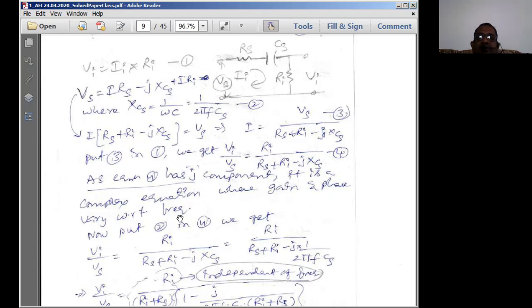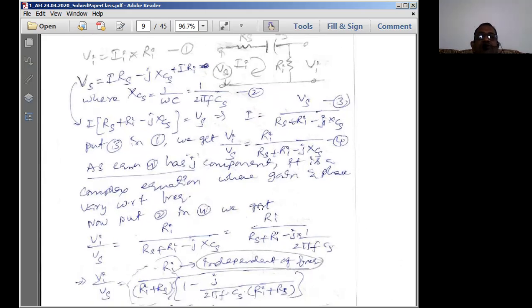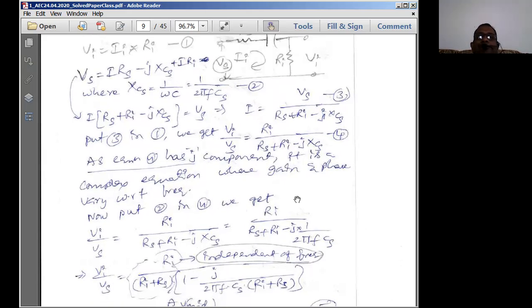It makes the equation a complex equation. So j is the complex component where gain and phase vary with respect to frequency. From this equation I can say the gain varies with frequency. If this factor is 0, with Ri constant and Rs constant, then the gain becomes almost constant. Because of j, the gain becomes variable.